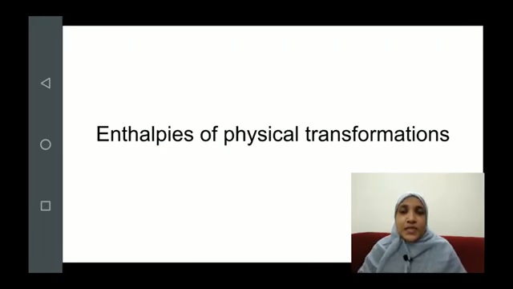Okay, because we are studying macroscopic systems in thermodynamics. Okay, so whenever the physical form of the substance or the system changes, whatever amount of heat absorbed or evolved, it will be called as what? The enthalpy change that is associated with that physical transformation. There are 6 basic physical transformations which we observe in our life. Okay, what are those 6 basic transformations?